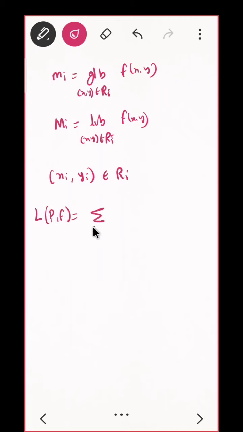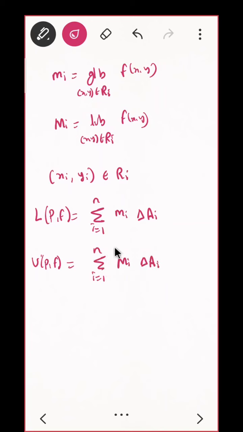What will be my LPF? Summation i equal to 1 to n, small m_i into delta A_i. Correct? Same like that. In our rectangle, this delta A_i used to be (x_i minus x_{i-1}) into (y_j minus y_{j-1}), something like that. Yes. And what will be your UPF? That is summation i equal to 1 to n, capital M_i into delta A_i.